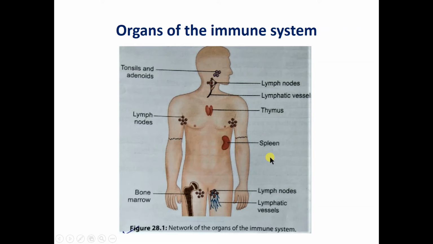These secondary lymphoid organs consist of different types of cells which are synthesized from the primary lymphoid organs, that is the bone marrow and thymus. The main function of the spleen is to destroy old RBCs. But other than this function, the spleen also has an important immunological barrier function, meaning it destroys certain foreign elements or antigens present in the blood. So the spleen is an important immunological barrier of our body.